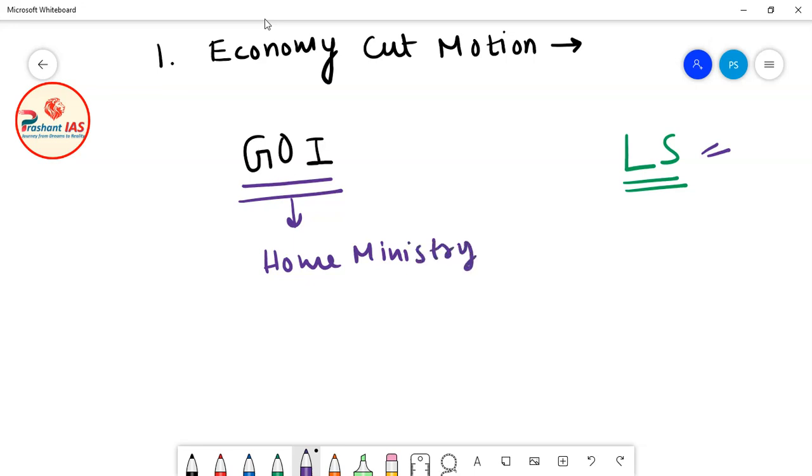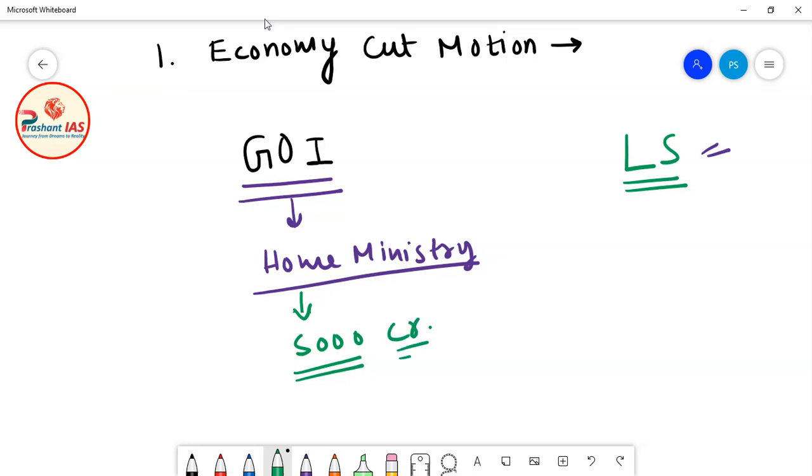Now what happens? Let's suppose that the total demand for grant of Home Ministry is 5,000 crore rupees. These are just hypothetical numbers, imaginary numbers. So the complete demand for grant of Home Ministry is 5,000 crore rupees. Now out of this 5,000 crore rupees, let's suppose that Home Ministry has demanded 1,000 crore rupees only for the maintenance of security forces, meaning security forces for the internal security of our country.